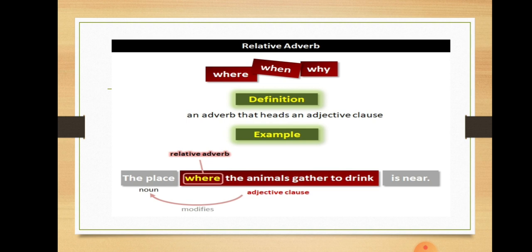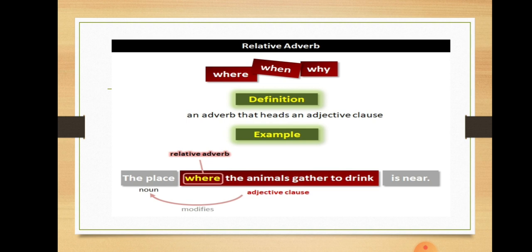The place is near is the main clause. Where the animals gather to drink is the dependent clause. What kind of dependent clause? The adjective clause, because it starts with the relative adverb where. It's a relative clause because it starts with a relative adverb.